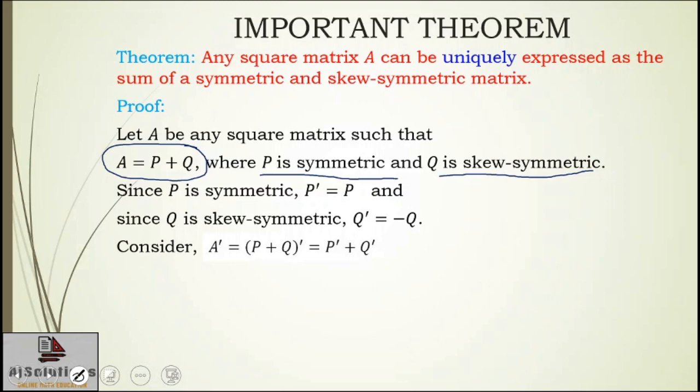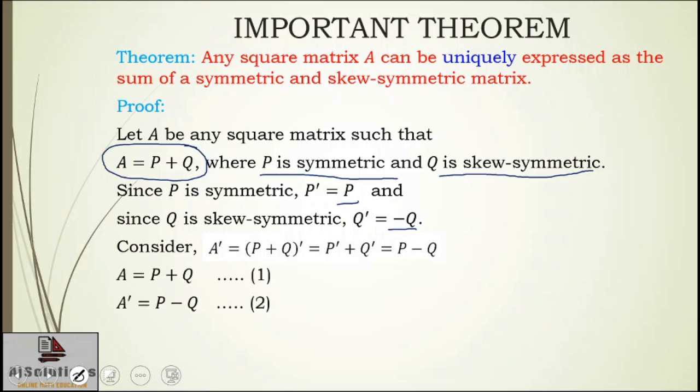And after that I can put the values of P transpose and Q transpose in this. The value of P transpose is P, the value of Q transpose is minus Q. So I'll get P minus Q. So now I have two things over here: the value of A as P plus Q and the value of A transpose as P minus Q. I am going to write them as equation 1 and equation 2 like this.